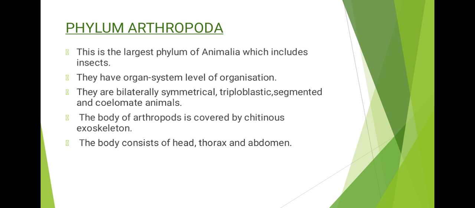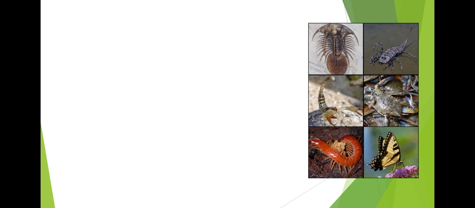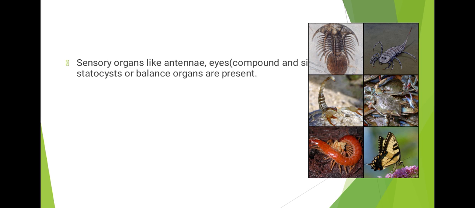And the body consists of three parts: head, thorax, and the abdomen. They have jointed appendages, and we have respiratory organs like gills, book lungs, or the tracheal system. So you can see the different kinds of insects that are included under kingdom Animalia, under this phylum Arthropoda.